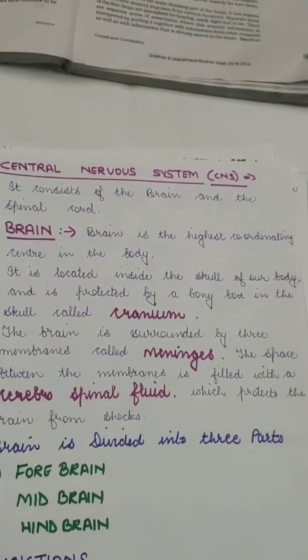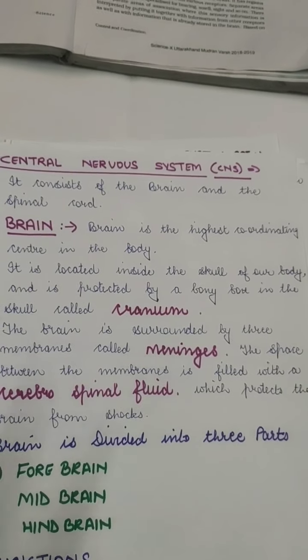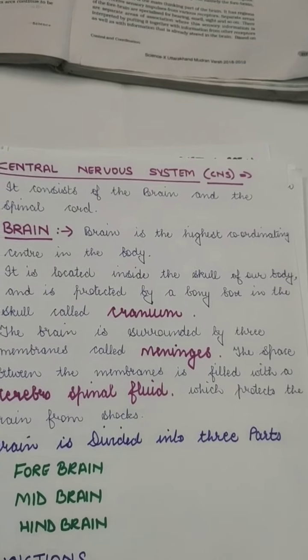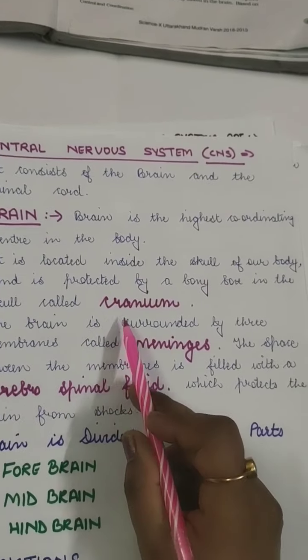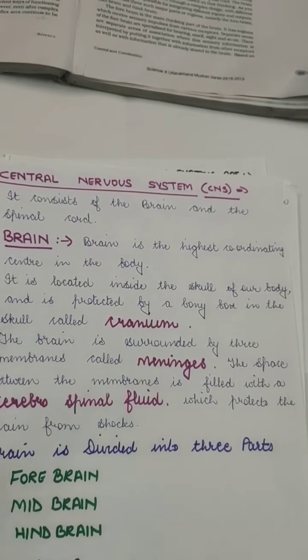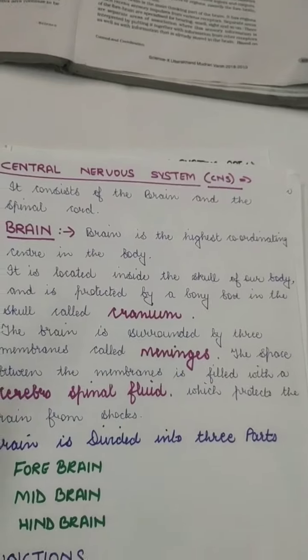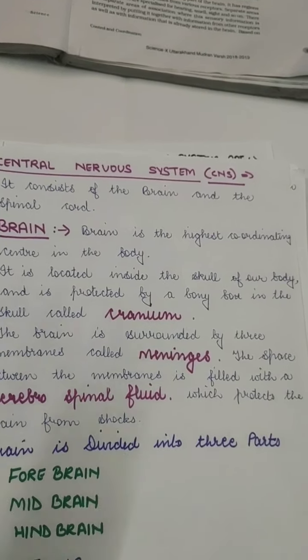We all have a skeleton, and above that we have a skull. In the skull, it is protected in a bony box which is called the cranium. Just remember the word cranium: the bone in which our brain is kept, for safety.